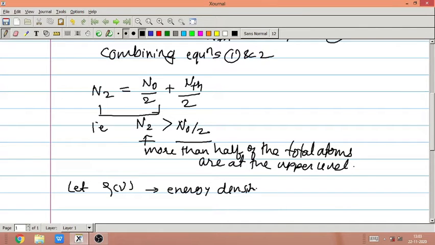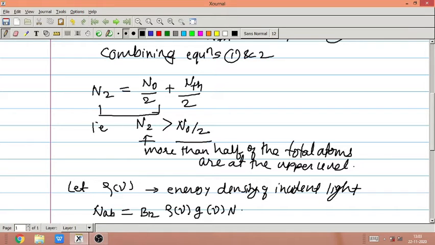The number of atoms per unit volume per unit time which are excited to the upper level, so the absorption, is N absorption equal to B12 rho of nu into g of nu, N1, which is equal to W12 into N1. Let us call it equation number 3.